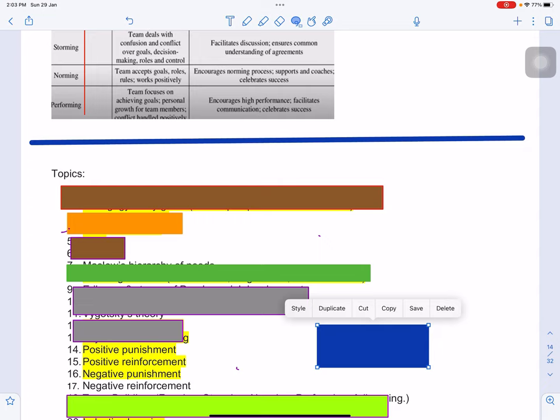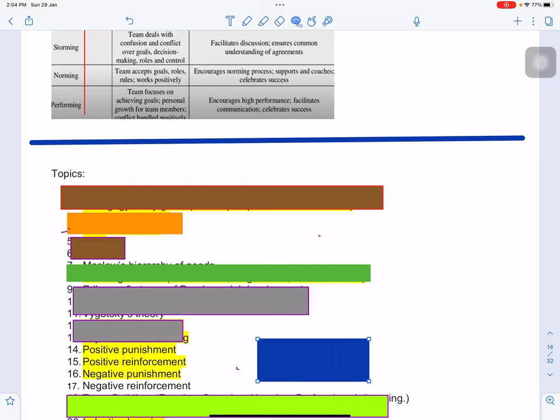Positive punishment, positive reinforcement, negative punishment, negative reinforcement. Like I said, the purpose of this video is not to teach you. The purpose is to give you awareness of what type of topics you must go through. Everything is available on the internet. You just need to type it and you will get what it is talking about. See the examples, in which context it is applied, and you can make your own notes. So you must know this very well.